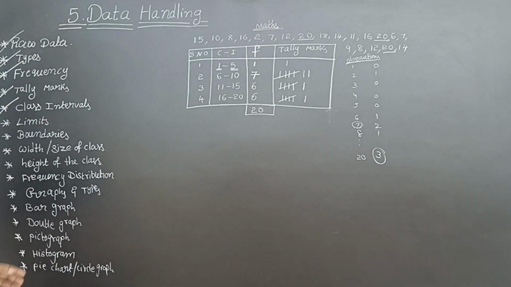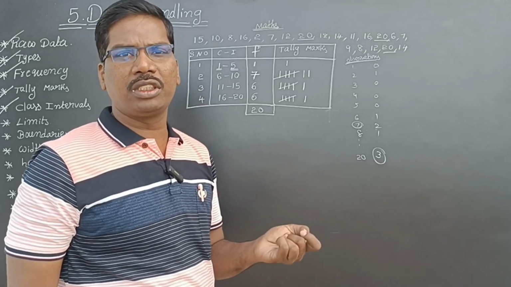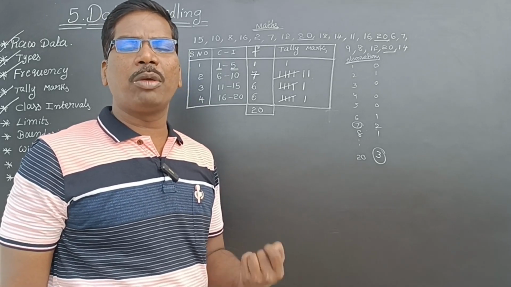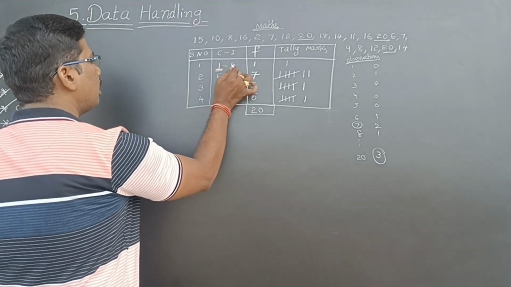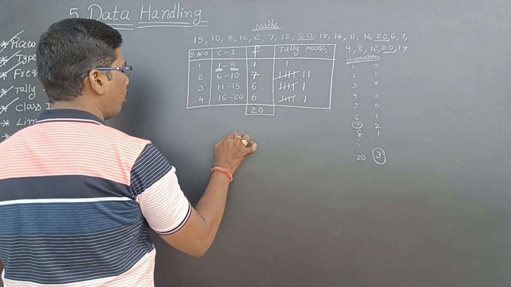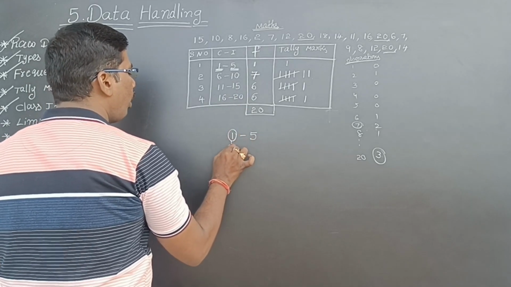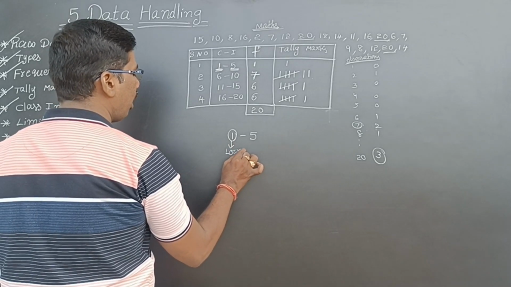These are the class intervals. Every class interval has limits, meaning minimum marks and maximum marks. For example, for 1 to 5, the lowest value is called the lower class limit, or simply the lower limit.